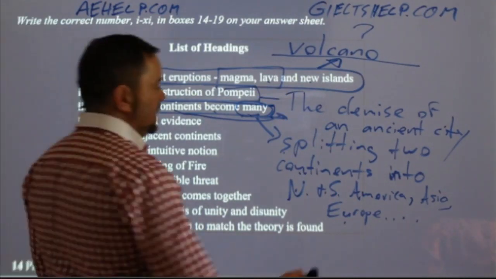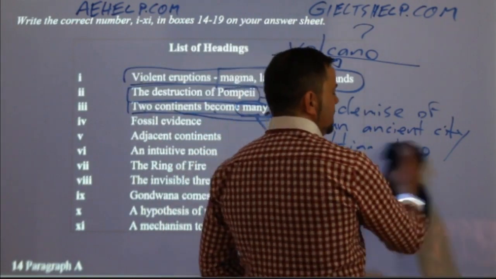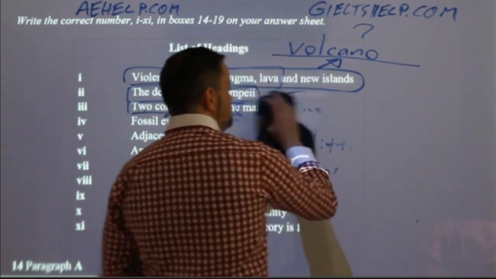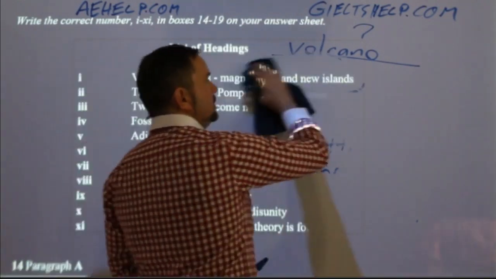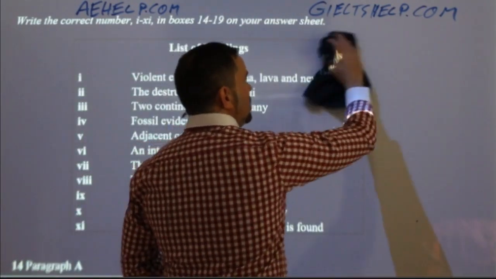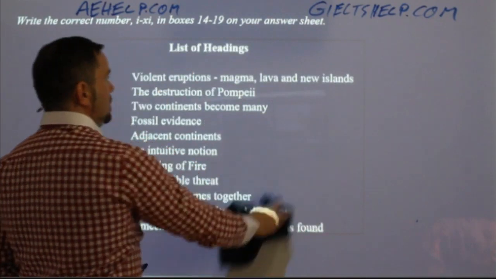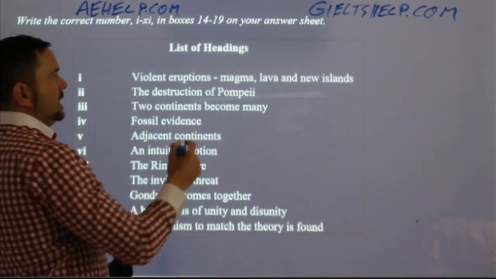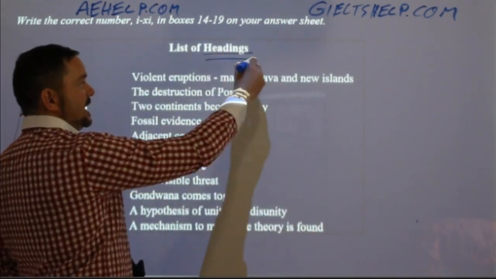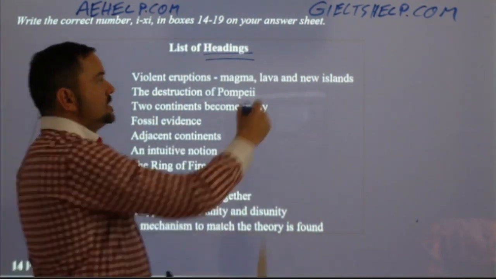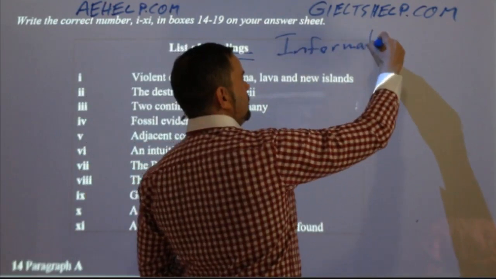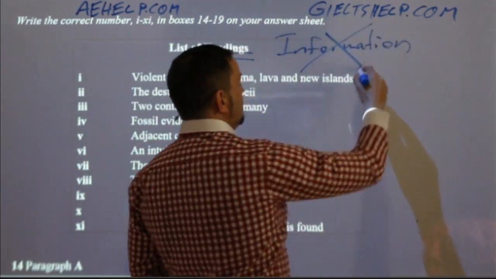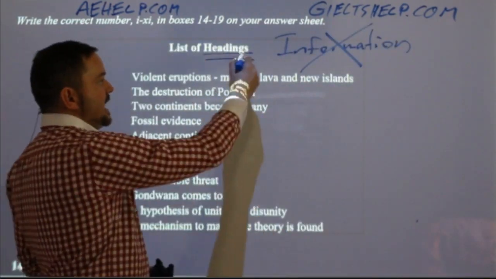All right, so we keep going in this way and we paraphrase as best we can for all of these different list of headings. Okay, now keep in mind that here we're dealing with list of headings. Okay, it's not list of information. So it's not a list of information, it's a list of headings.